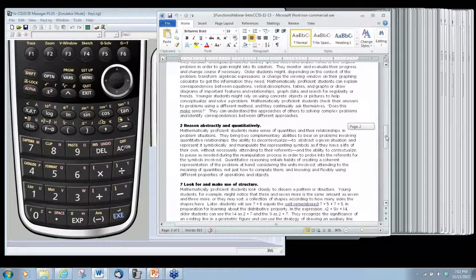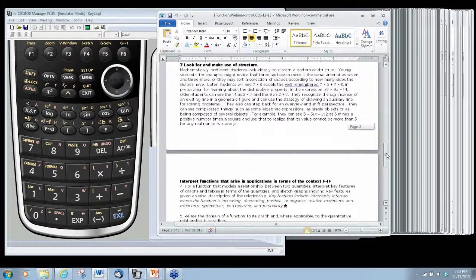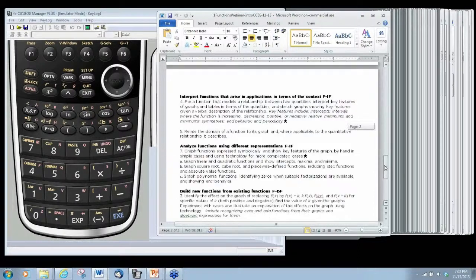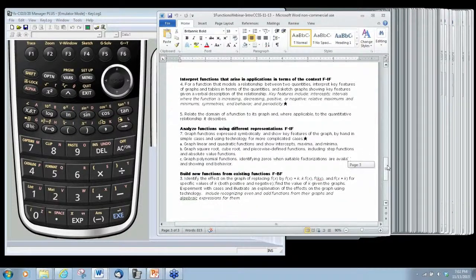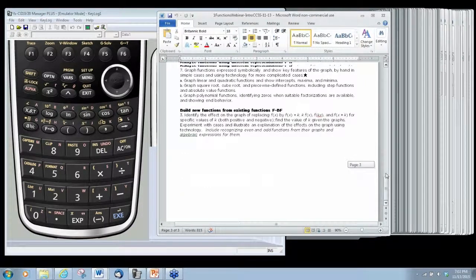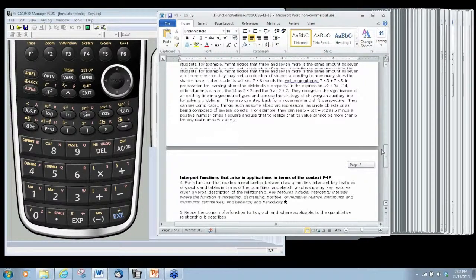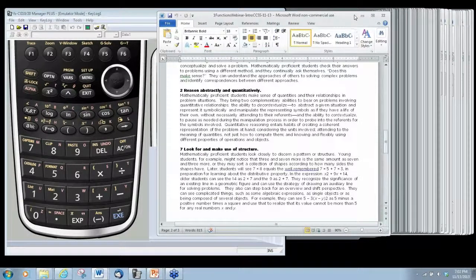And after that, I have some of the standards that are embedded in the algebra functions and number strands, such as interpreting functions that arise in applications in terms of context, analyzing functions using different representations, and building new functions from existing functions. These are all important aspects of gaining an understanding of what functions are about at the secondary level.